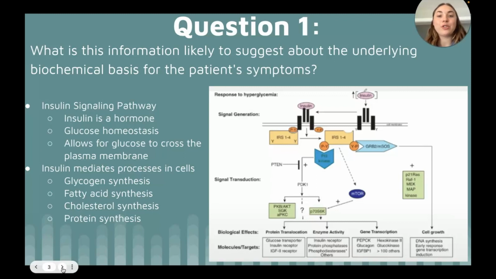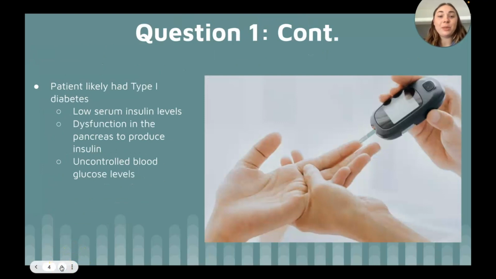This protein phosphorylation causes the glucose transporters, GLUT4, to be embedded in the cellular membrane. This allows glucose to be transported in the cell for processes such as glycogen synthesis, fatty acid synthesis, cholesterol synthesis, and protein synthesis to occur. The uptake of glucose to be used for the previously stated events lowers blood glucose levels, returning an individual to homeostasis. The low serum insulin levels from the patient indicate dysfunction in production of insulin in the pancreas, likely associated with the condition type 1 diabetes.